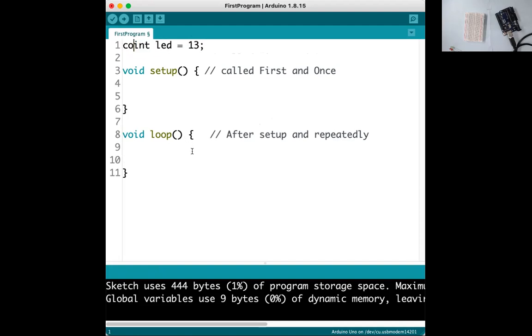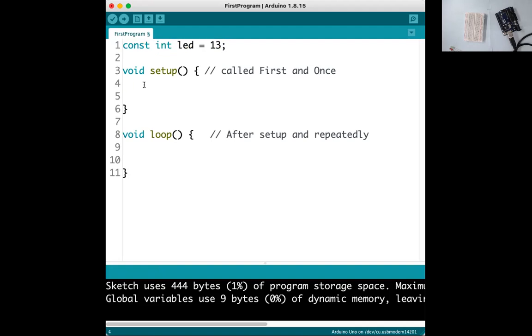Now I must declare this as a constant. Why? Because once I connect the LED anode terminal to pin number 13, it is fixed. We never change it. That's why I make it a constant. Always remember that whatever pins you are assigning, you should declare all the pin variables as constants. If you are not declaring, there is no error, that is also fine, but it is better to practice like this. So it is a constant variable, LED equal to 13.